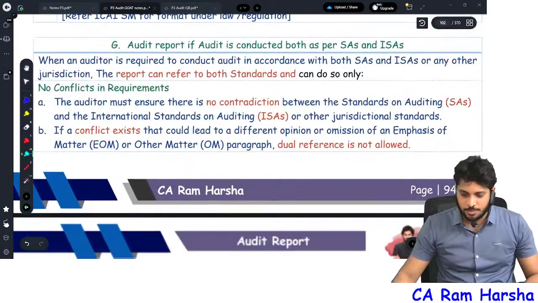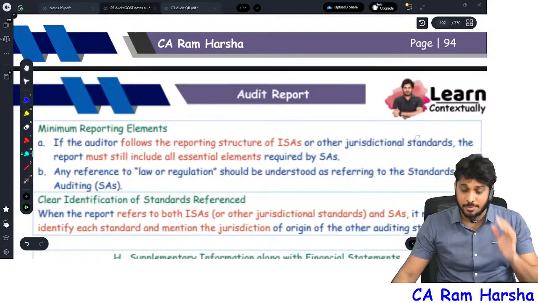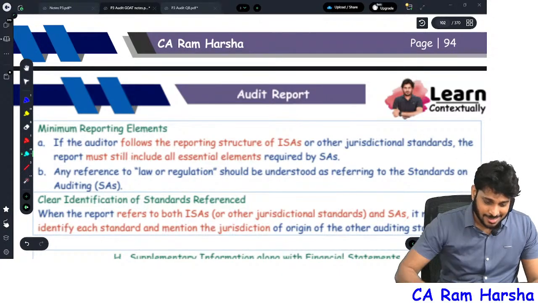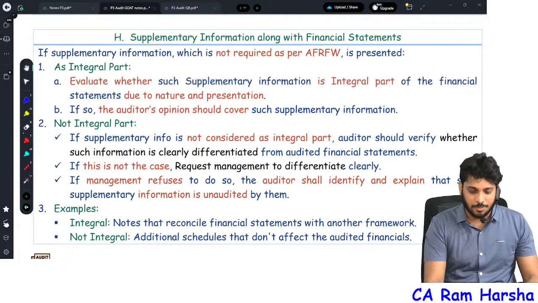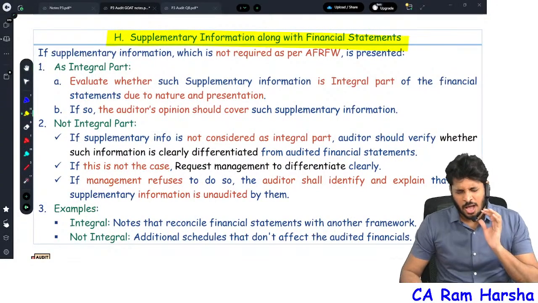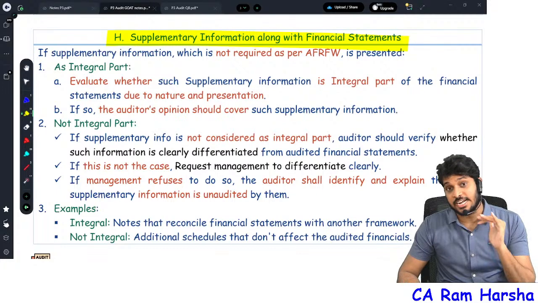Sometimes there is an audit report conducted as per standards on auditing and international standards. Actually these are all relevant because they asked in one of the exams, but since it's a revision class I can't cover everything, so understand. Then supplementary information. What is supplementary information? I will do one thing. I will discuss the supplementary information along with the 720 standard, other information.